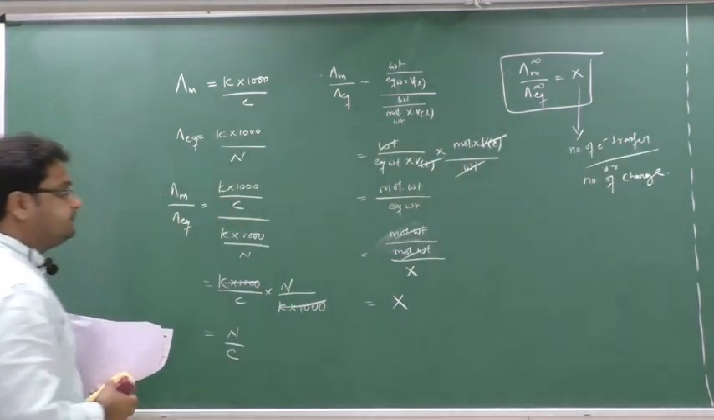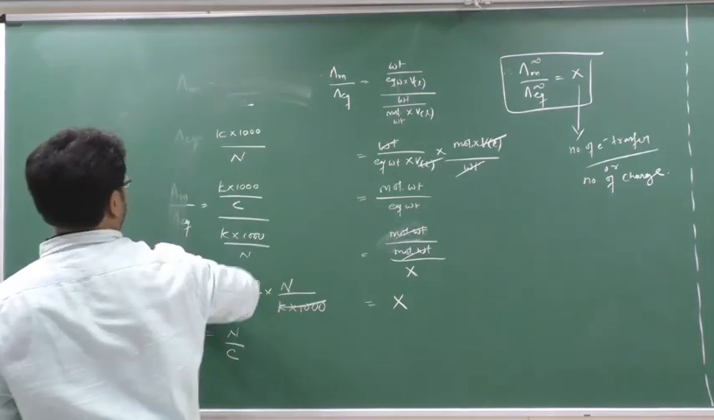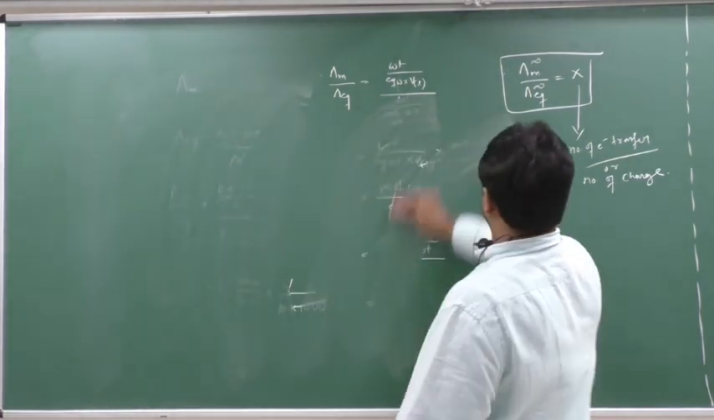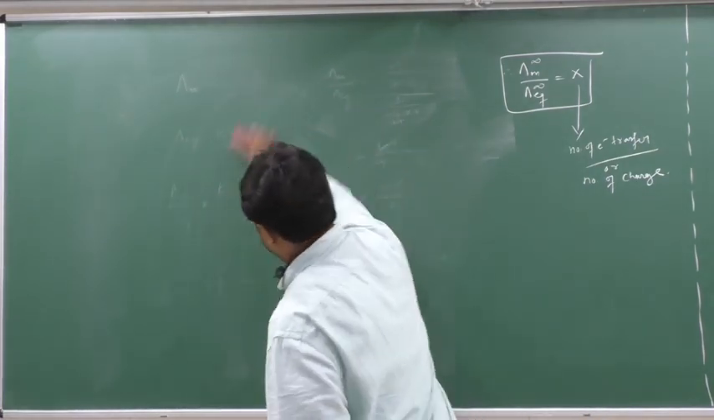So we will now solve this problem. Please copy this. Take a screenshot. This derivation no one will ask in the exam. It is just for your knowledge, so that you can understand how this formula has come. Lambda m by lambda eq equals x.